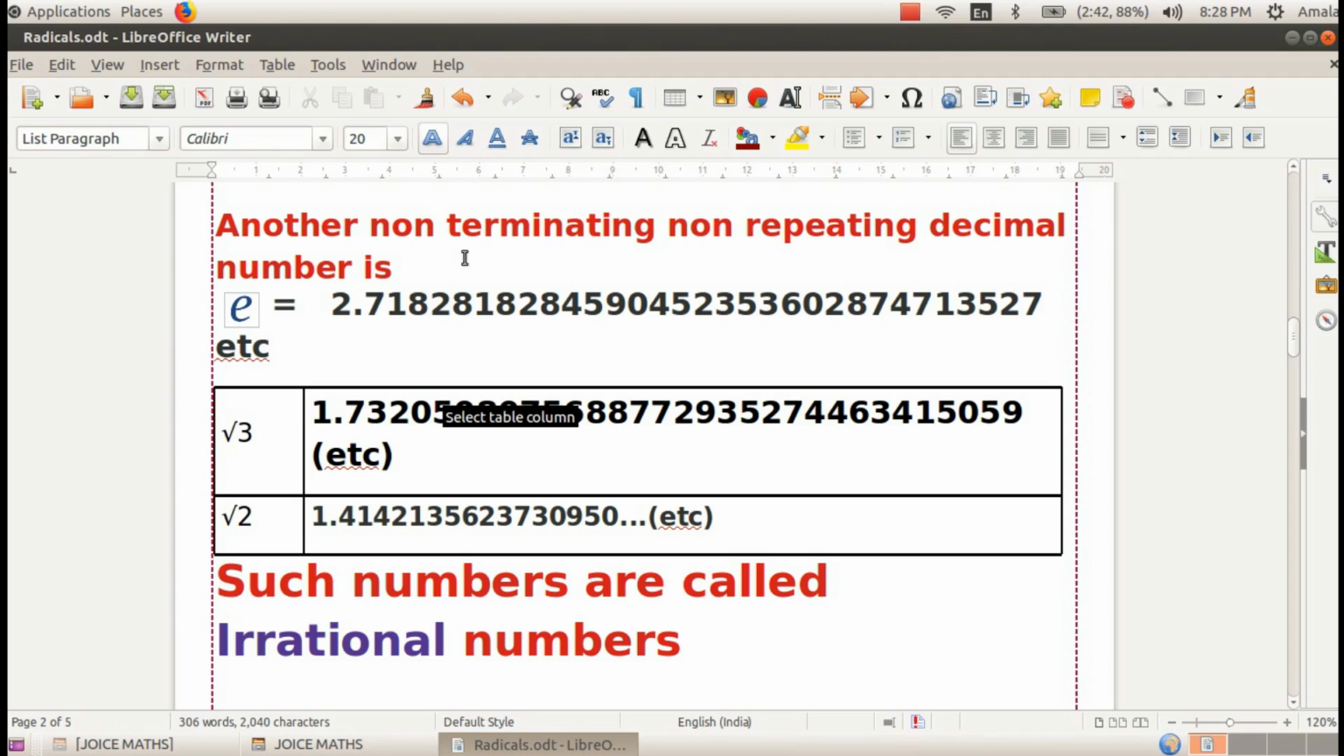Another non-terminating, non-repeating decimal number is e. That is equal to 2.718, 2818, 2845 etc. This is also not terminating and not repeating. Similarly, root 3 and root 2 are also like that. Non-terminating and non-repeating. Such numbers are called irrational numbers.